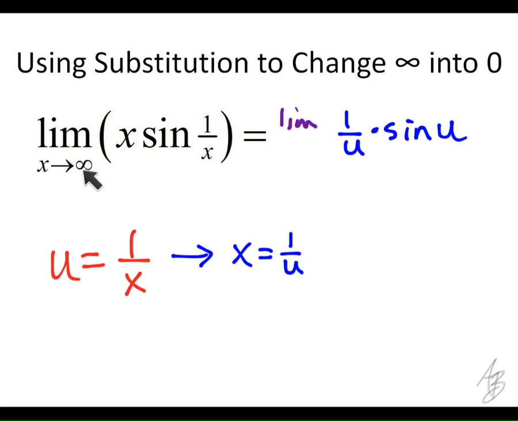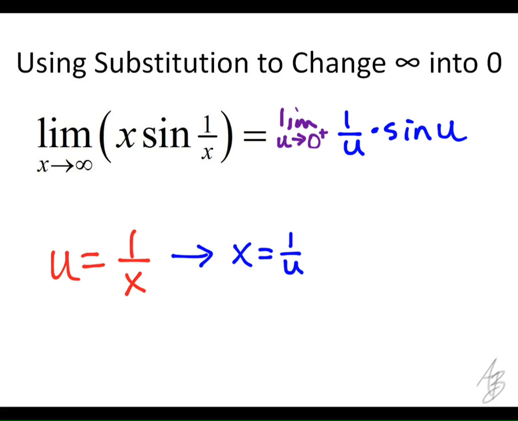And then what we need to deal with is this part. x is approaching infinity. So if x approaches infinity in this expression, what does u approach? Yeah. So if x approaches infinity here, then u is going to be 1 over a really big number. So u is approaching 0. Now we need to be more specific than that. u is approaching 0, but since x is approaching positive infinity, then u is approaching 0 from which side?